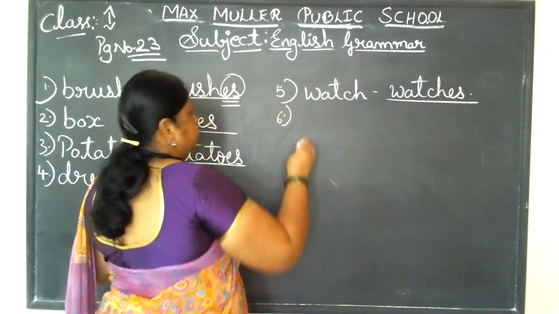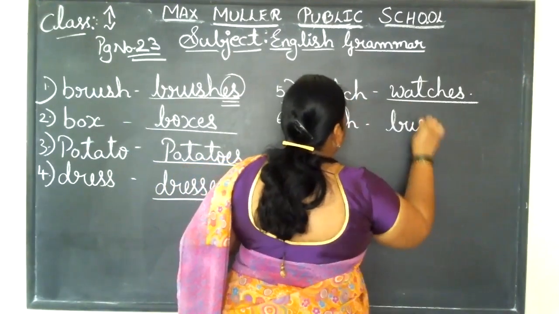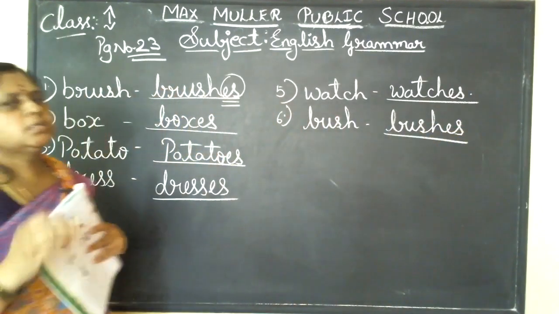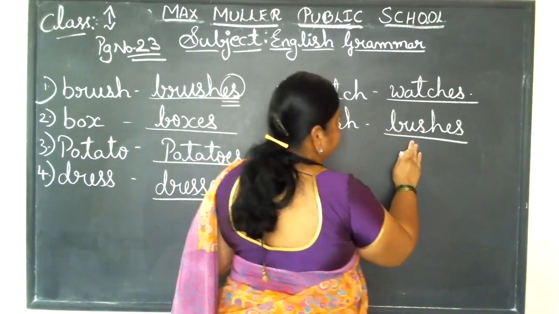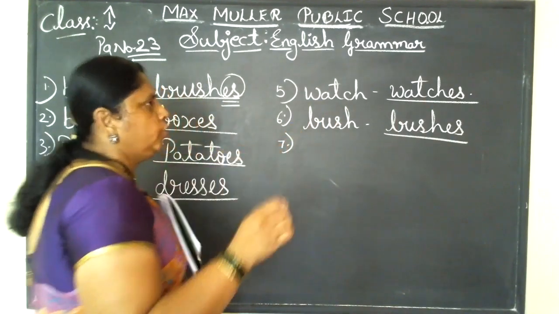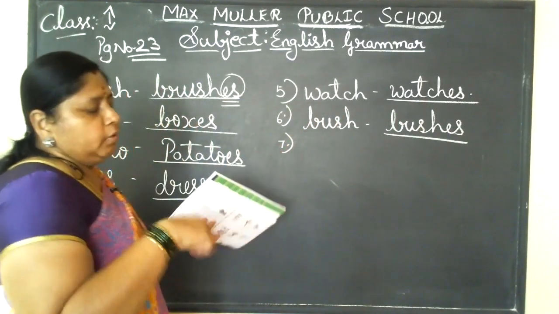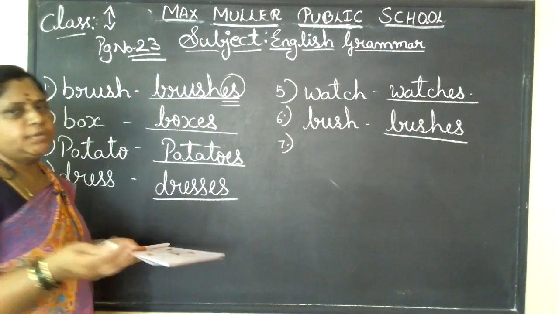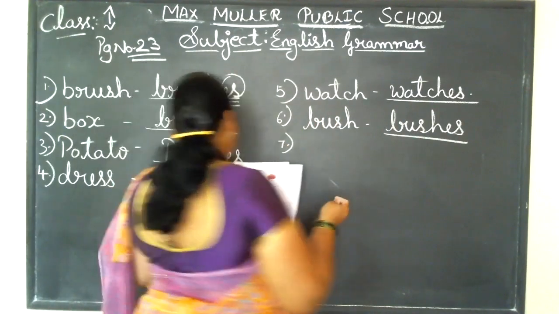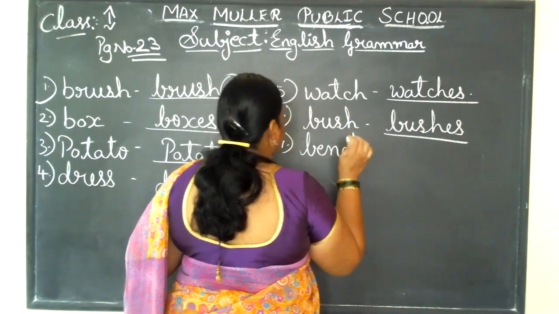Sixth one is bush. Bush is a small plant covered with many leaves. Bushes means it will be bigger and many. If you go to a park or open land, there you can see many plants and trees, completely covered with leaves, no? That is called bushes. Yes, bench.